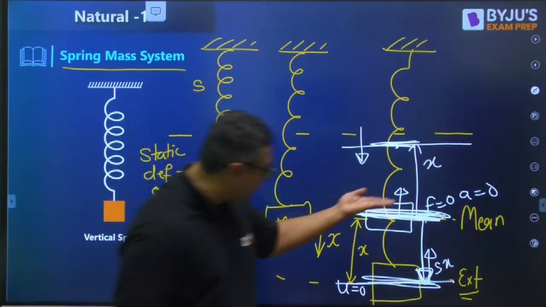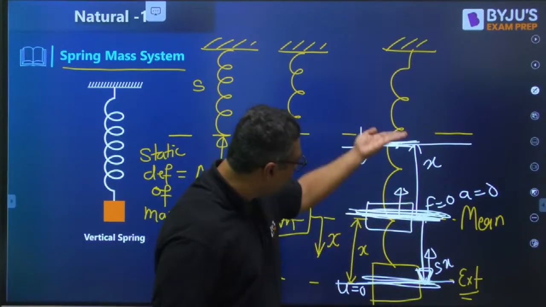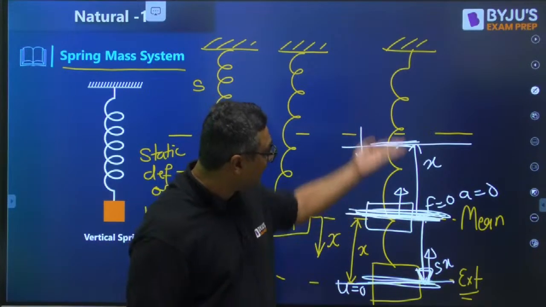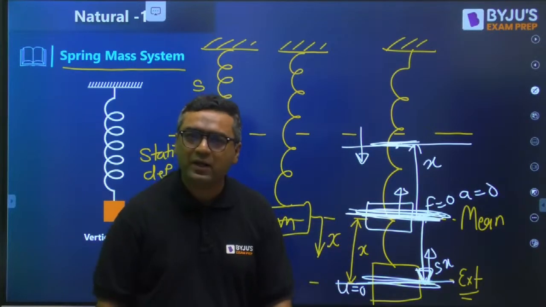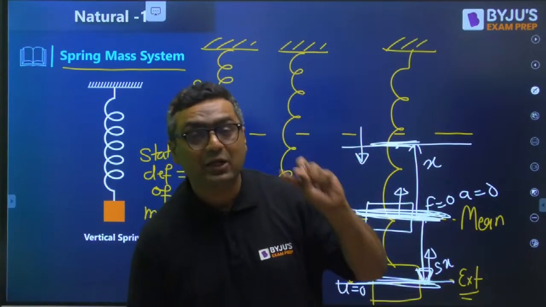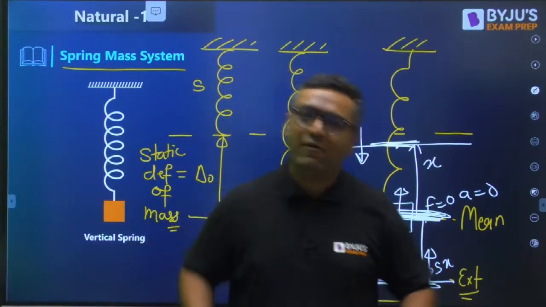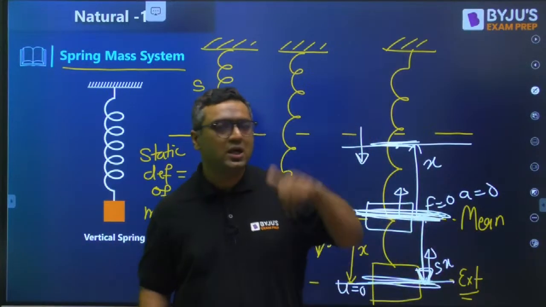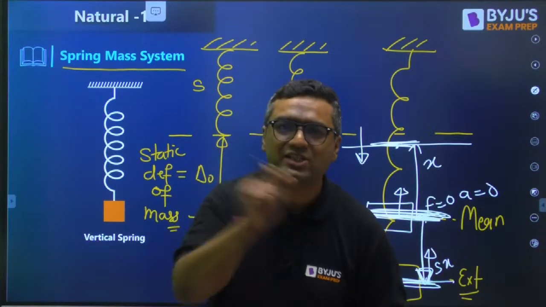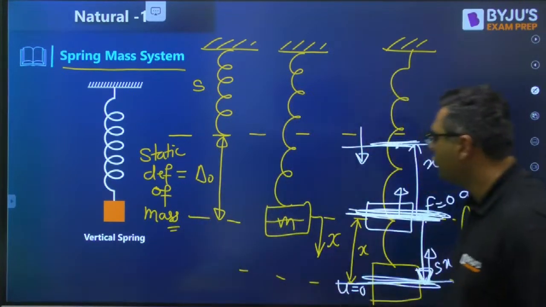Whenever this mass is going down, coming back, going up, coming back, this is said to be one cycle. The time taken by one cycle is said to be the time period. And the number of cycles per unit time is said to be the frequency. Everybody understood the basic definitions? Then I am going to explain SHM to you. Okay, let's move further guys.